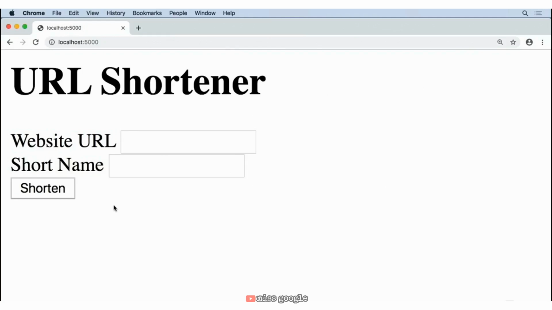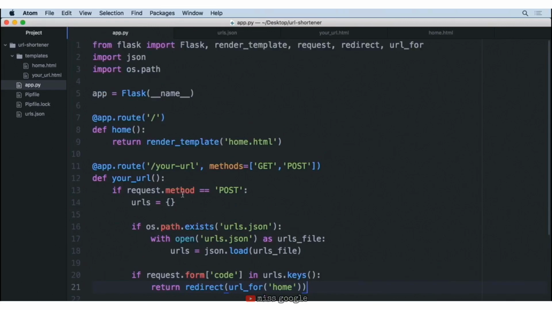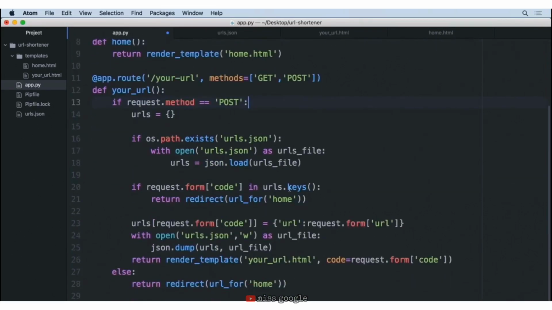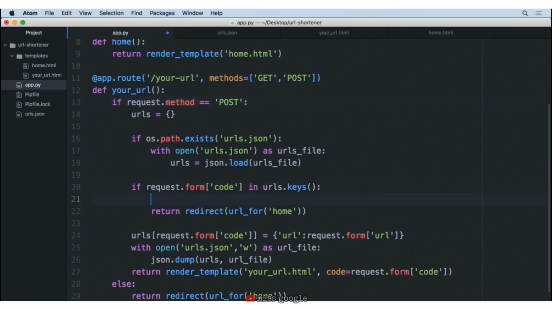So this is a great chance to introduce Flash inside of Flask. It's a great way to display messages or information to your users as you move on to new web pages. So let's move back to our app.py. And this is a new Flask skill that we're importing. So let's go to our import line and add Flash right up at the top. And then let's move down to our route where we decide that, hey, this code has already been taken here in line 20. And just before we redirect them back to the home page, we want to display some message to them to say, hey, you've got to pick a new short name.